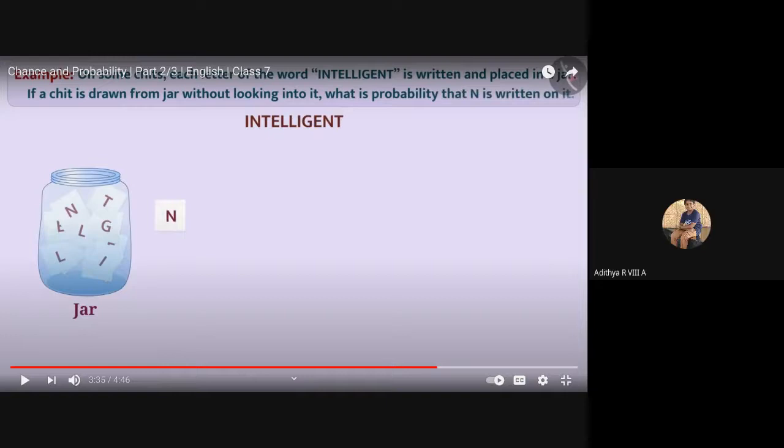Ma'am, I have a doubt. Yes. The previous question in which you told us to find the probability of getting even numbers, should we do that problem in the notebook? No need. That is just a question which is asked. Only for the odd numbers you write it down.